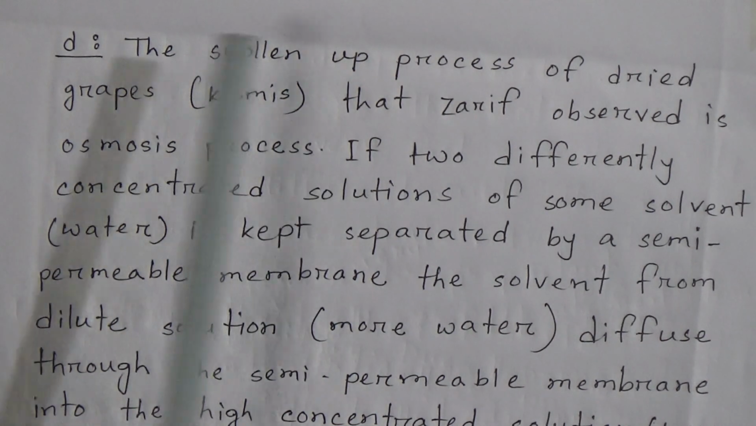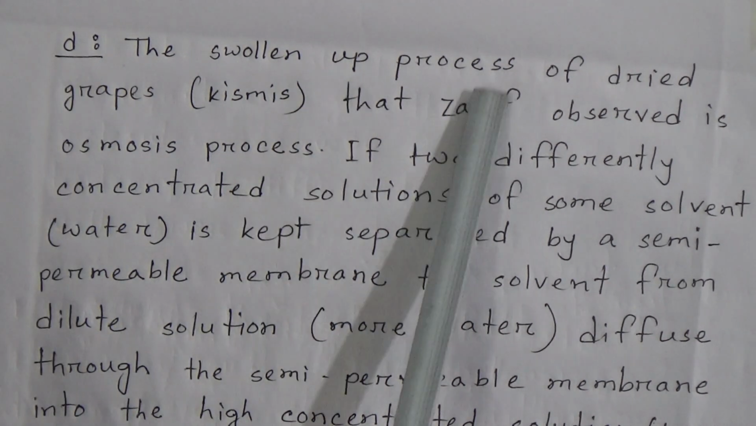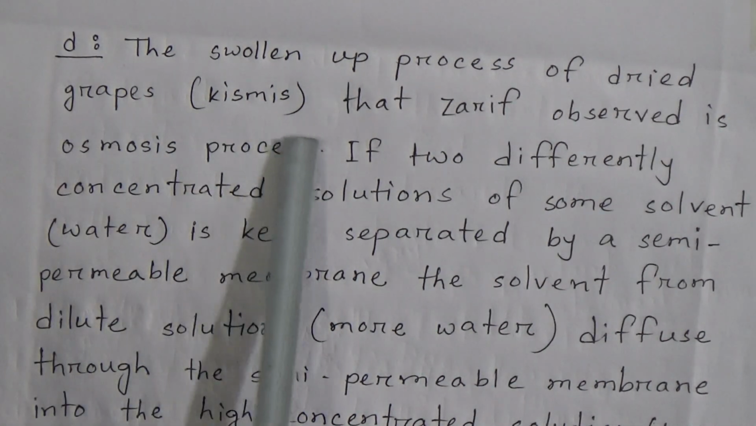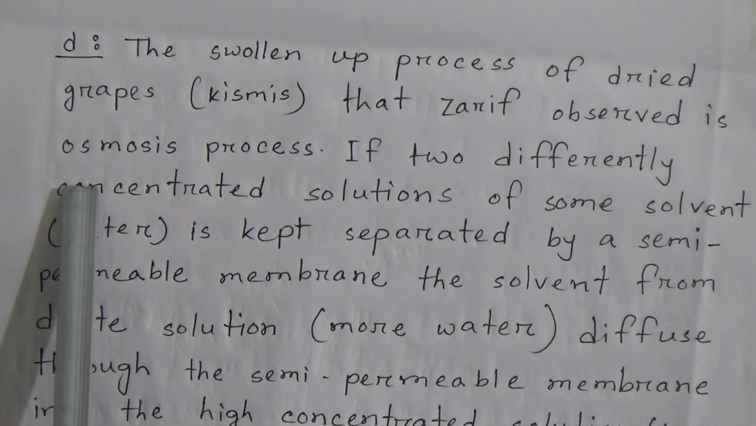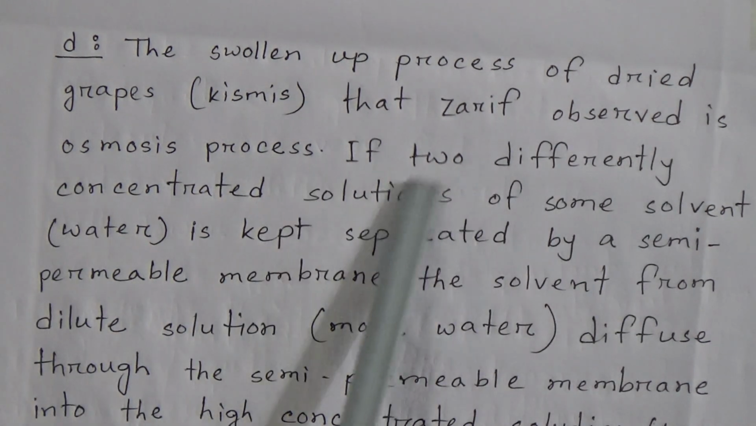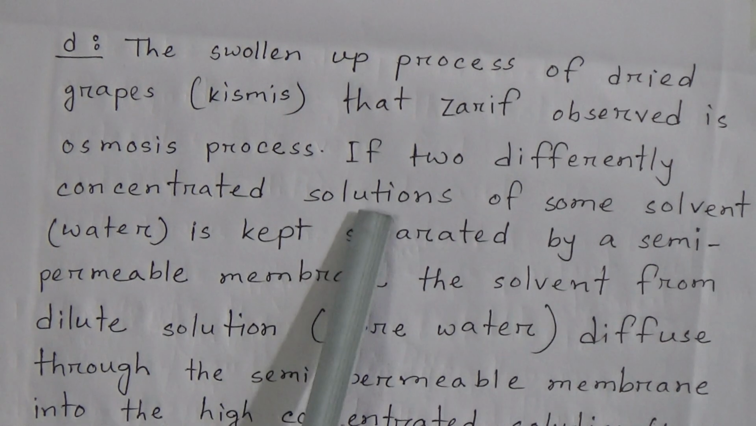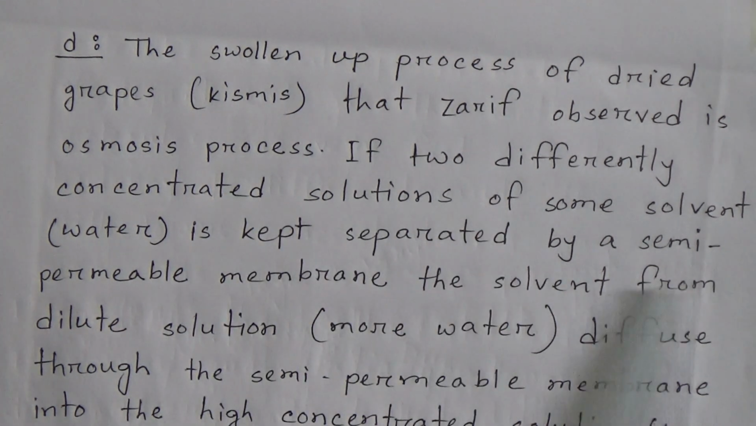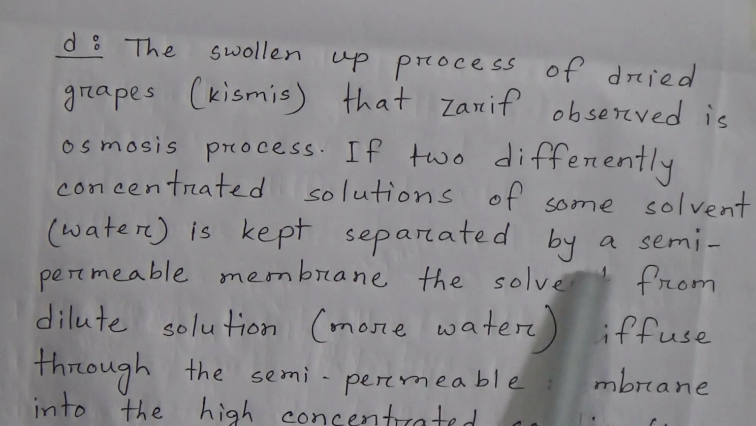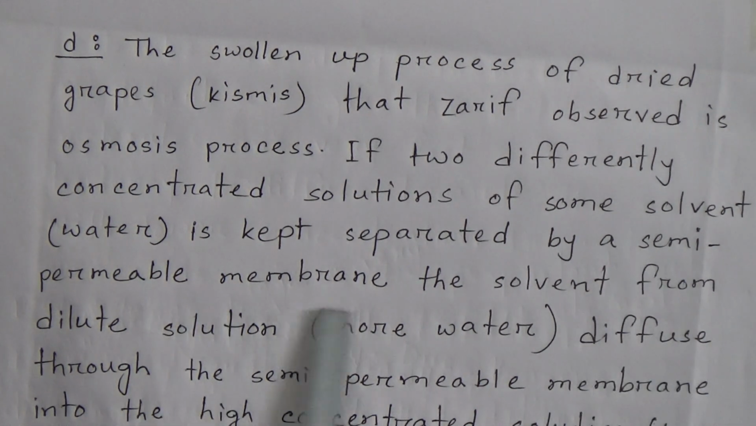of osmosis process. Number D, the swollen up process of dried grapes, that is kishmish, that Zarif observed is osmosis process. If two differently concentrated solutions of some solvent is kept separated by a semi-permeable membrane, the solvent from dilute solution diffuse through the semi-permeable membrane into the high concentrated solution, and this process is called osmosis.